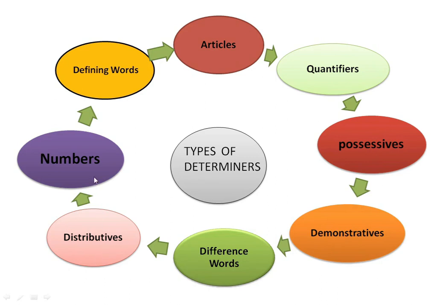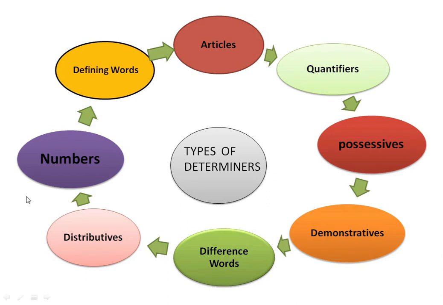Let us know the numbers that act as determiners. There are two kinds of numbers: ordinal numbers and cardinal numbers. Ordinal numbers indicate the order, like first, second, third, 21st, 23rd, 31st. All these are ordinal numbers. And cardinal numbers are like 1, 2, 3, 4, 5, 6, 20, 25.